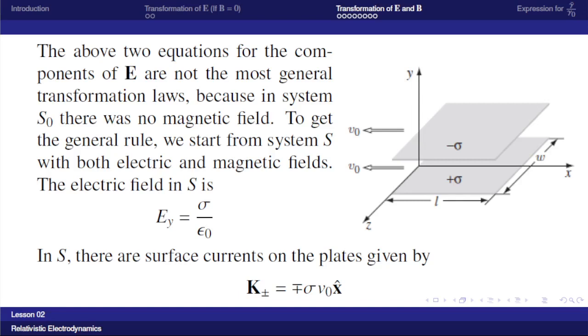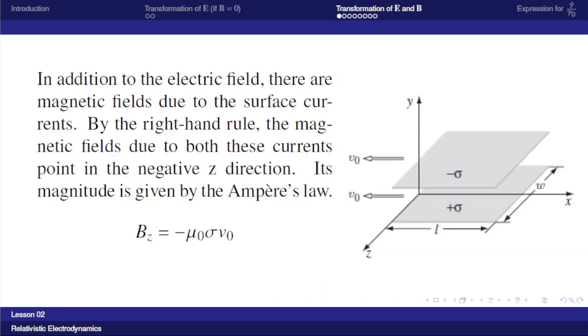These two currents are producing a magnetic field in this frame. So in addition to the electric field, there are magnetic fields due to the surface currents. And by the right hand rule, the magnetic fields due to both these currents point in the negative z direction.